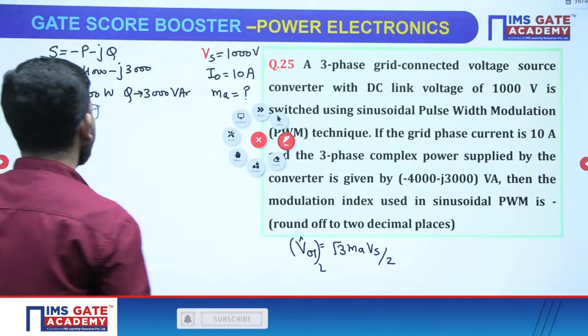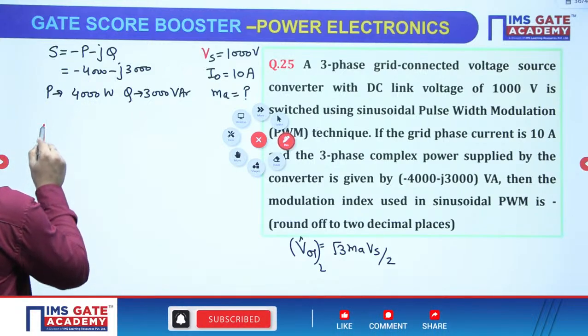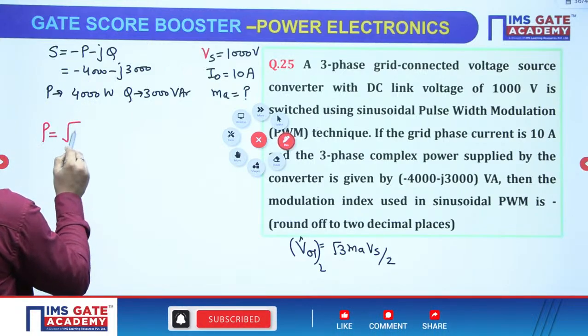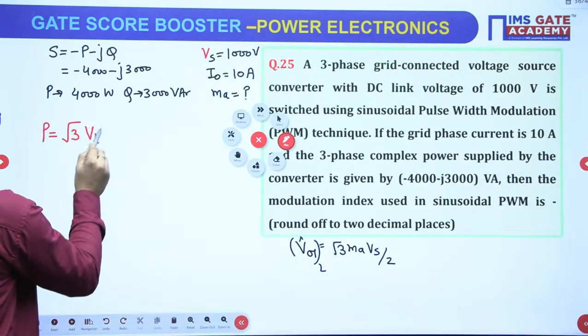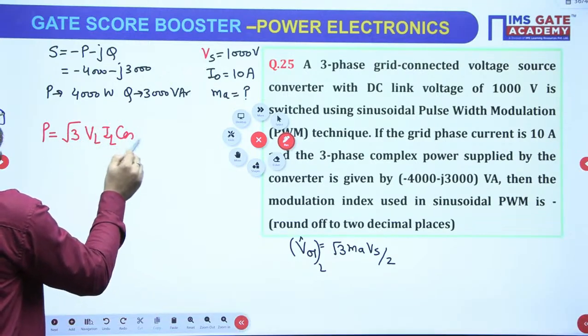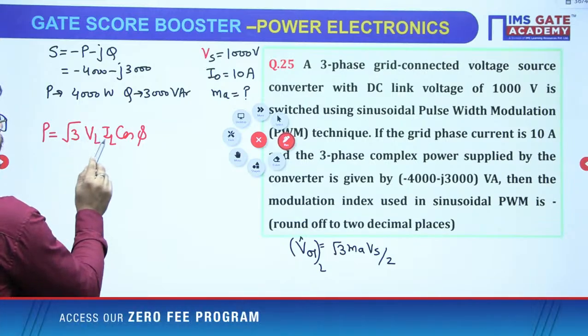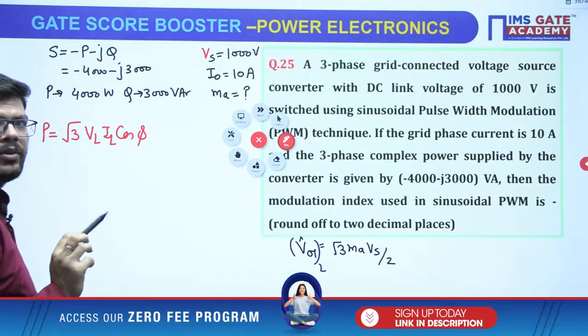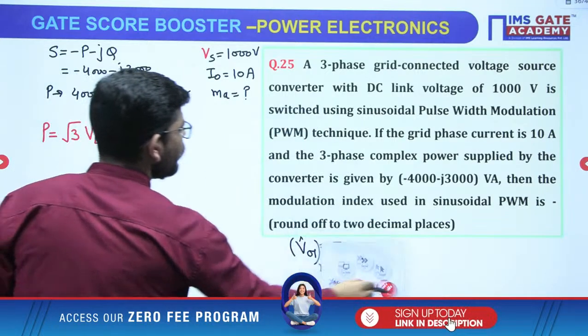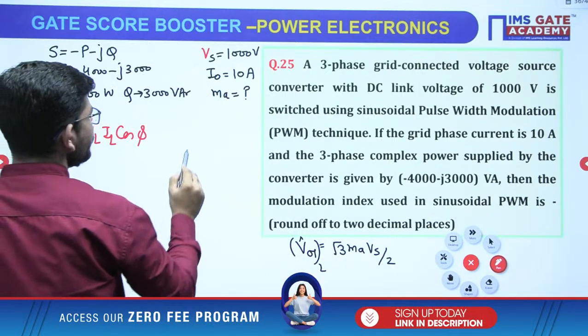How will we get that? You can see P is given, and P equals root 3 VL IL cos phi. So P is given, VL we need to calculate, IL is given, cos phi we don't have. If we can calculate cos phi, things will become easy, okay?